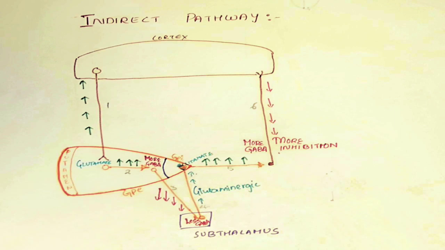There is one more pathway, that is indirect pathway. Why do we need two pathways? Suppose if we want to close our hand, first thing is flexors should contract and second thing is extensors should relax. Here muscles whose action is required are to be stimulated and muscles whose action is not required are to be adjusted.